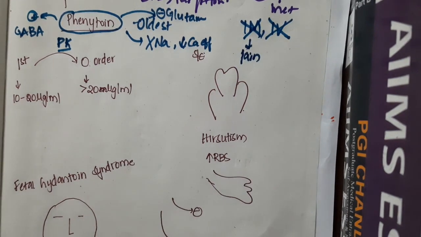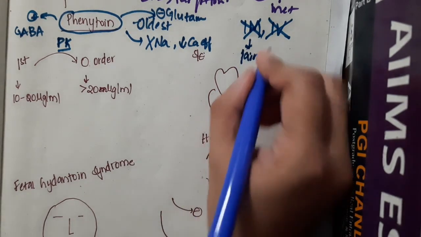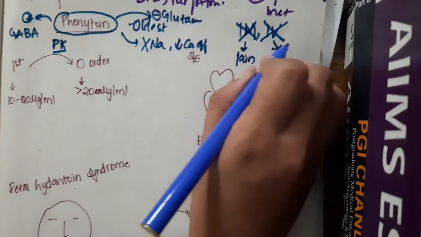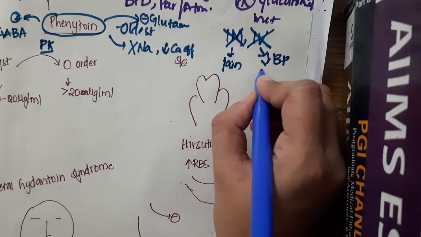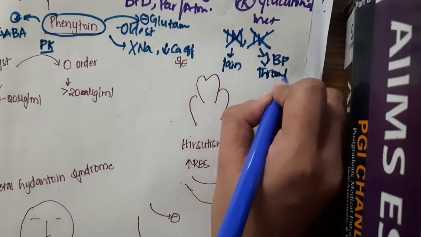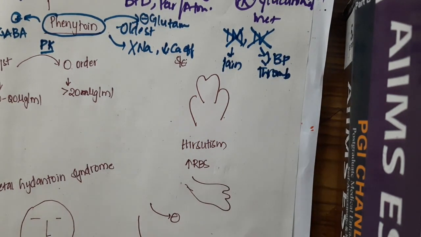In the intravenous route, it causes hypotension and thrombophlebitis. Because of these side effects, phenytoin is not given intravenously.